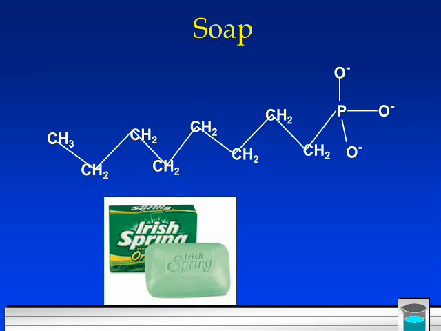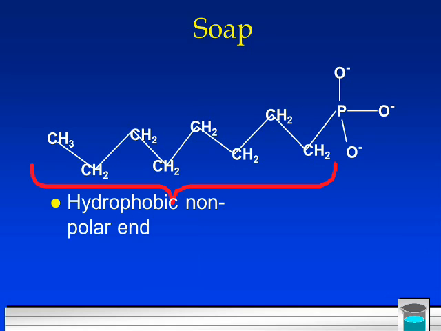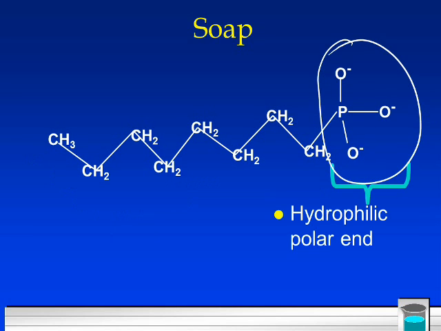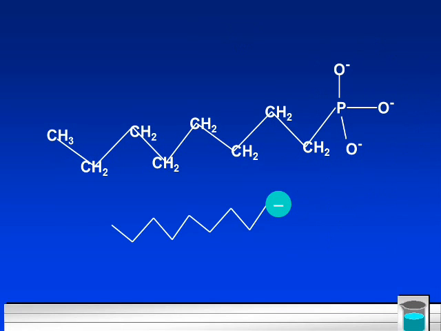It all has to do with the structure. It has a hydrophobic nonpolar end. So the end here, this tail, hates water. It's hydrophobic. Head here is hydrophilic. It loves water. It has charges. So we have a charged head and a hydrophobic tail. That's important how it reacts with water and oil.